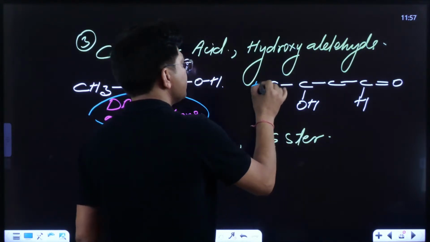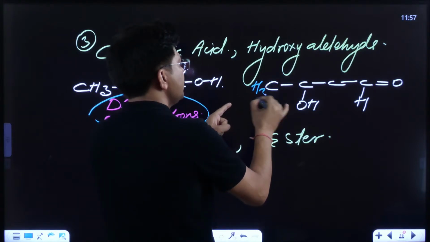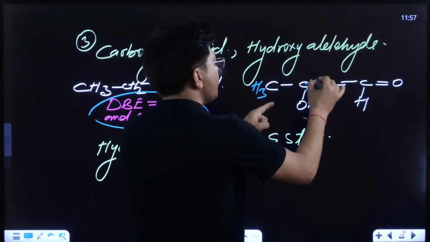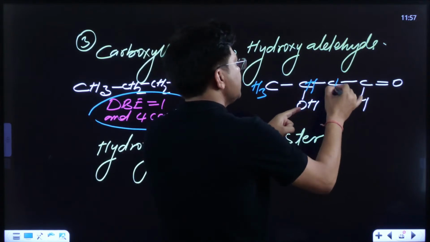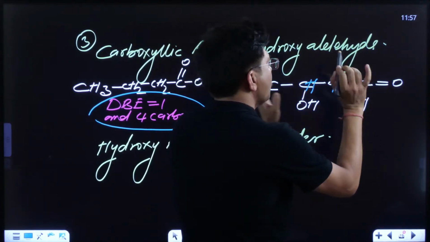Hydrogens must be balanced. 1 valency is there, CH3. 3 valencies, 1 hydrogen. 2 valencies, 2 hydrogens. 4, already 4.